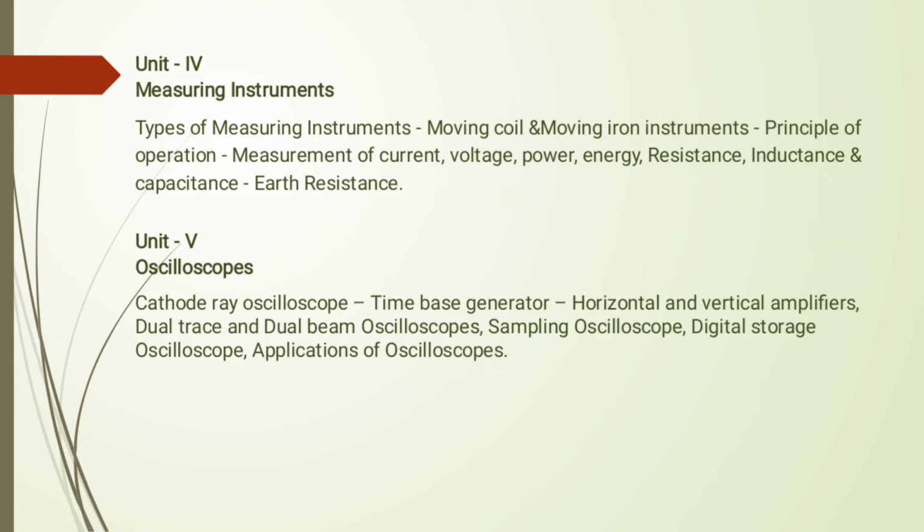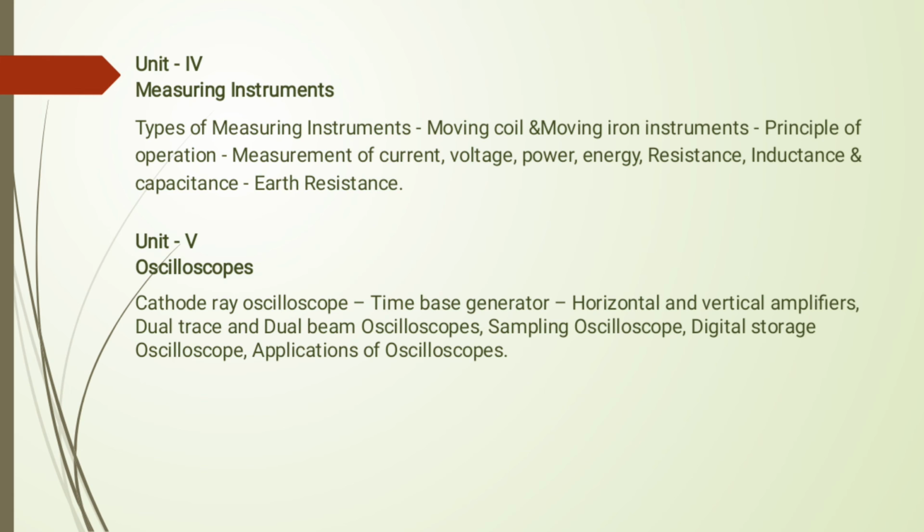Okay students, in the fourth unit we have to see measuring instruments. What are the types of measuring instruments? The very important ones are moving coil and moving iron instruments, and we will see their working in further classes. Using measuring instruments we measure current, voltage, power, energy, resistance, inductance, capacitance, and earth resistance also. The fifth unit is an entirely different unit.